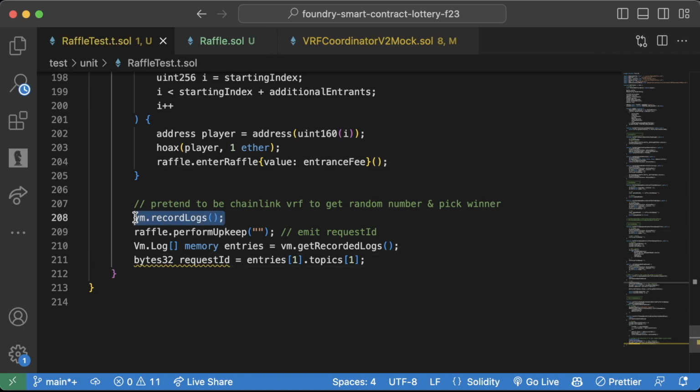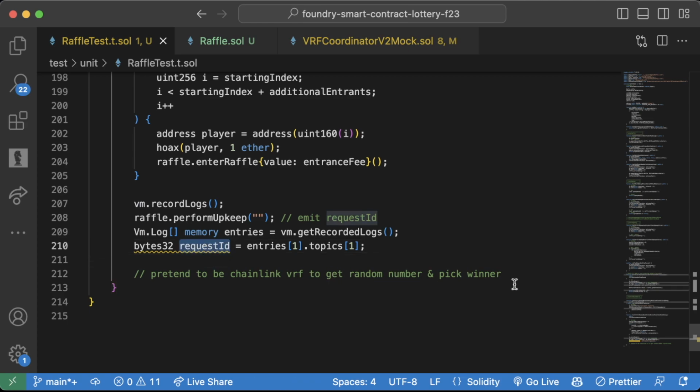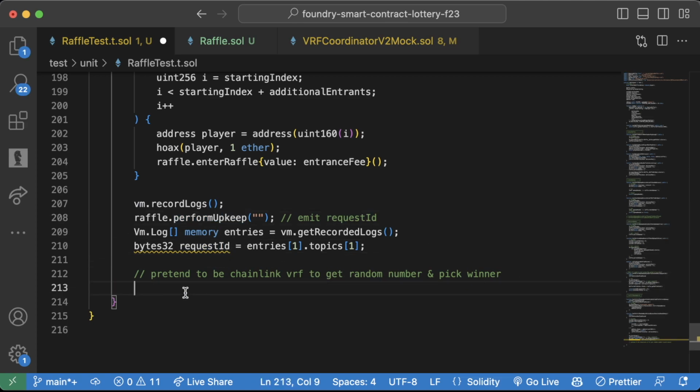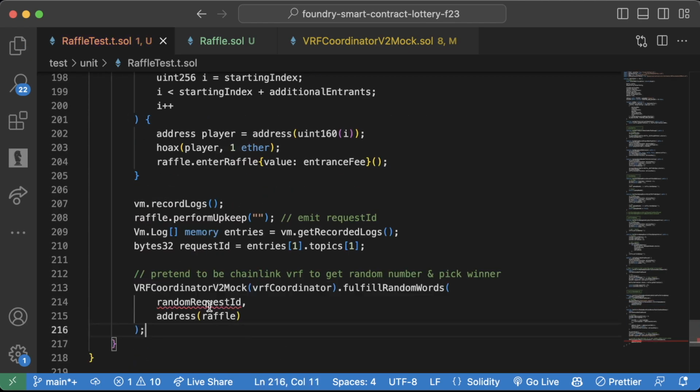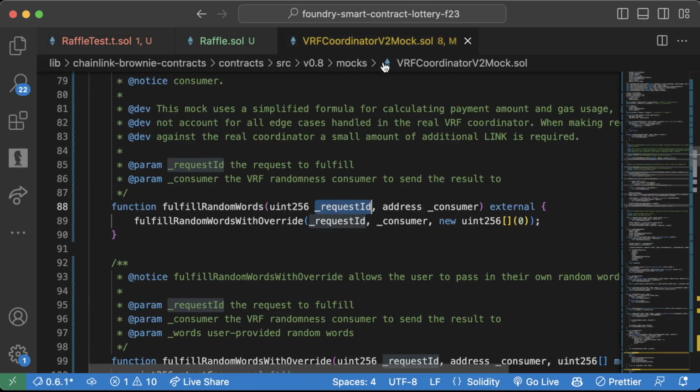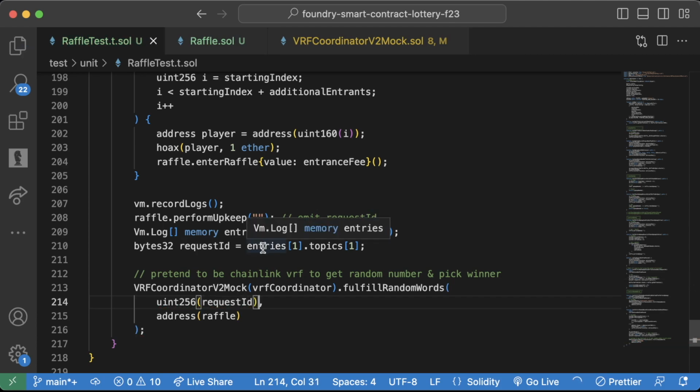So now we are going to record the logs. We're going to call perform upkeep, which is going to kick off the request to the Chainlink node. So actually we're going to pretend to be Chainlink in a minute, get the request ID like this. And now we're going to be the Chainlink node now that we've kicked off a request. And we're going to copy this line here, paste this down here. But instead of random request ID, we're going to do the actual request ID. But this takes a uint256. So we're going to cast this bytes32 as a uint256. So just remember this vm.log just counts everything as a bytes32. So that's why we cast it as a uint256.